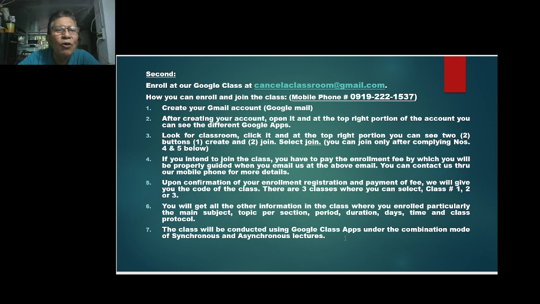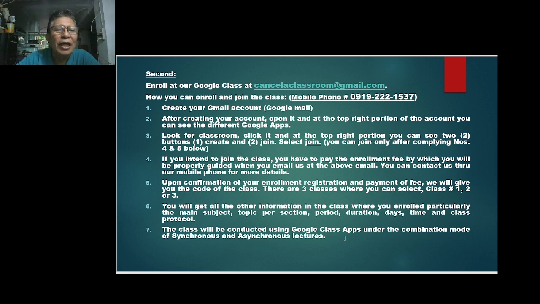Look for Classroom, click it, and at the top right portion you can see 2 buttons. May makikita kang dalawang pwede mong pagpilian. Una, create, at ang isa naman ay join. You can select join because this is our class, so you cannot create, you can only join. You can join only after complying with number 4 and number 5. So bago ka maka-join sa class, kailangan sundin mo muna yung 4 and 5.